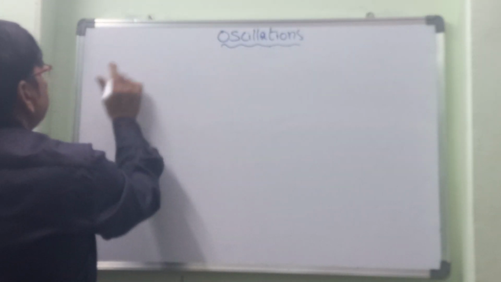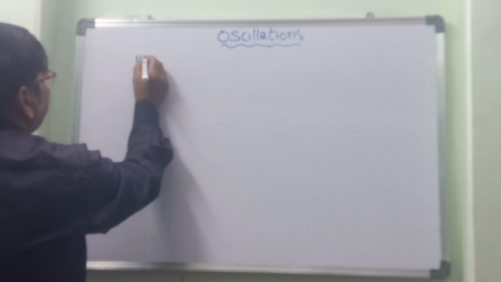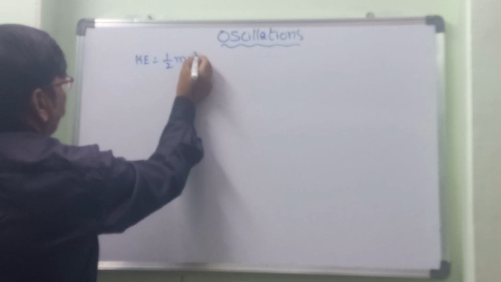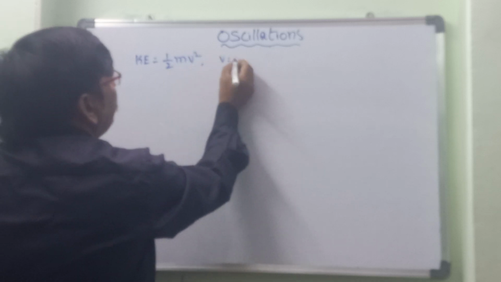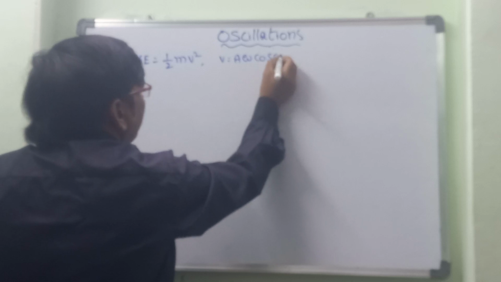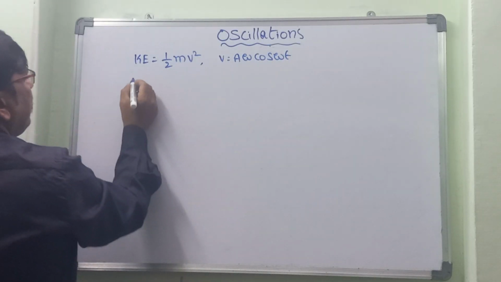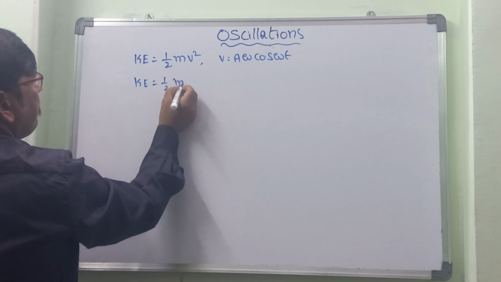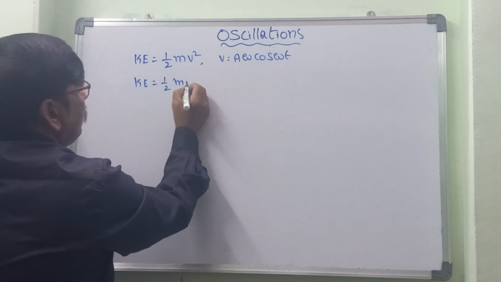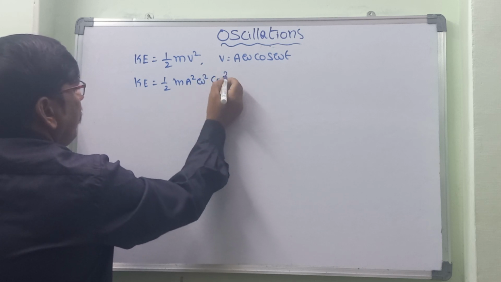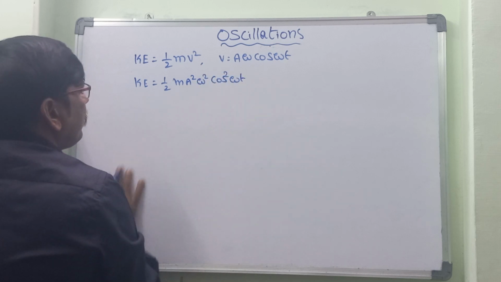So what is the formula for kinetic energy? K is equal to half m v square. Then v is equal to what we have got? v is equal to A omega cos omega t. So KE is equal to half m v square, so a square omega square cos square omega t.